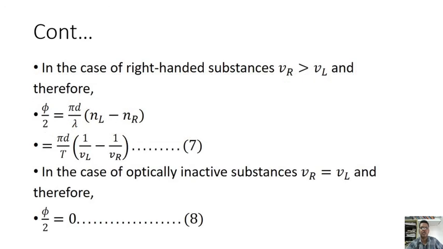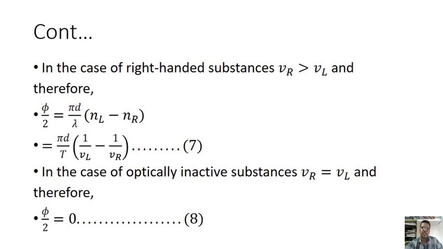In the case of right-handed substances, VR is greater than VL, and therefore pi by T is equal to pi d by lambda of (NL minus NR), because the reciprocal of NL by NR applies. Then pi by T is equal to d of (1 by VL minus 1 by VR), equation number 7, the reciprocal of this equation.